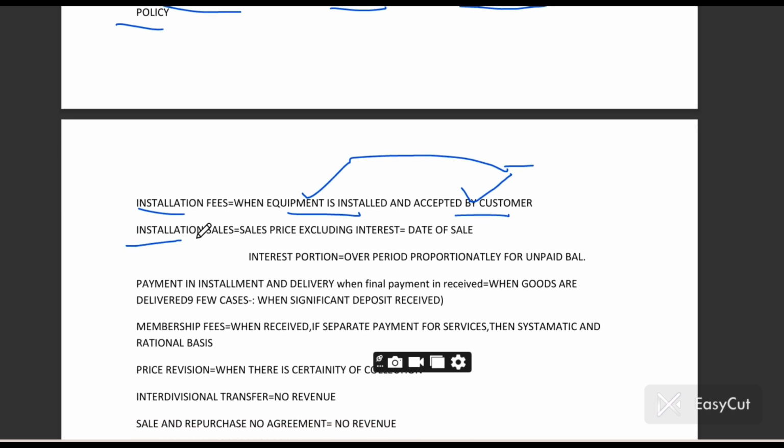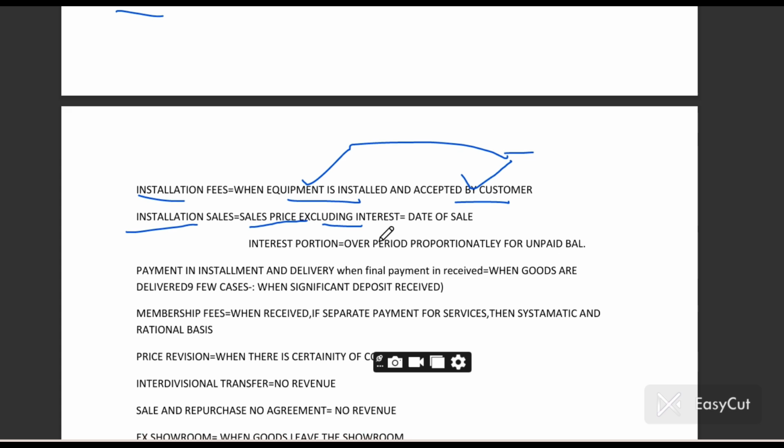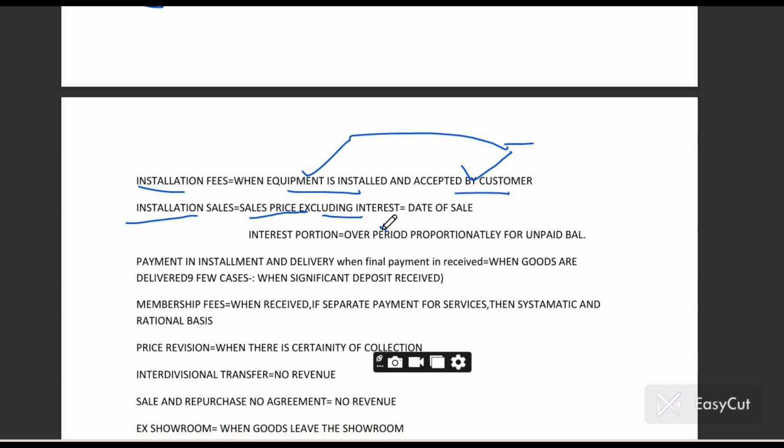If there is installation sale, installation fees is different, installation sales is different. So the sale price shall be excluding interest. If there is any installation sale, ICAI will give you the interest, and you have to deduct it from the sale price, and on the date of sale you have to recognize the sale, and that interest portion you have to recognize over the period, proportionate to the unpaid balance.